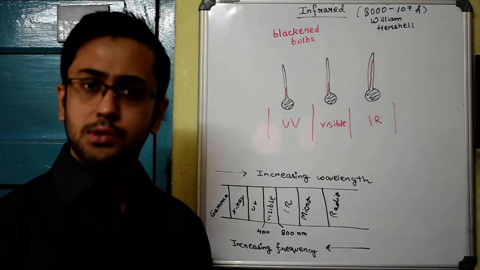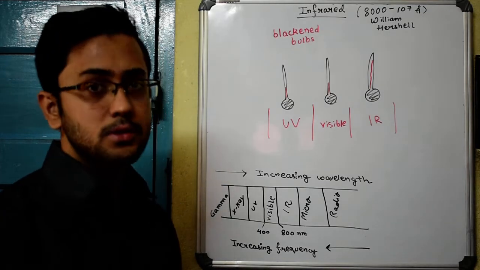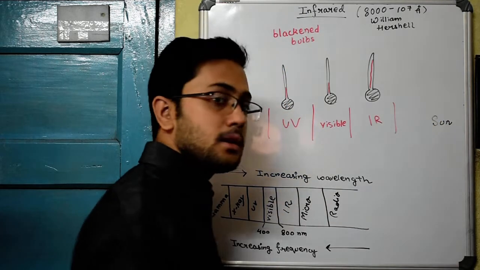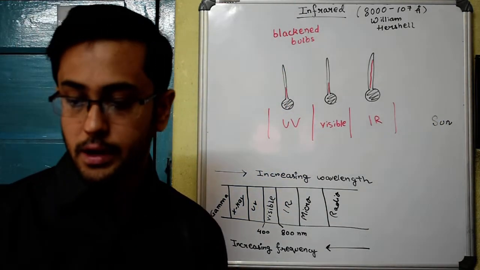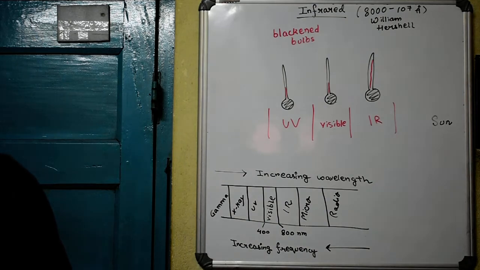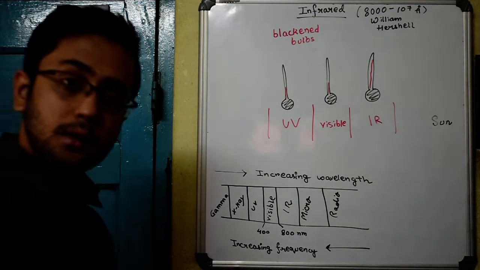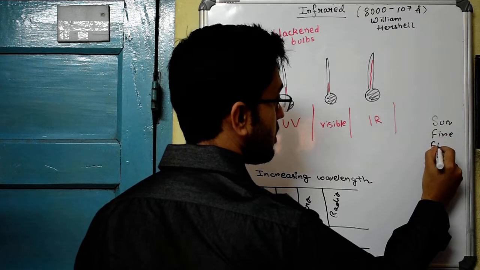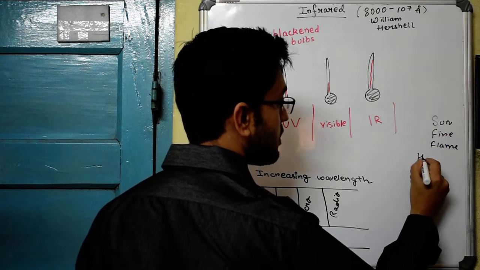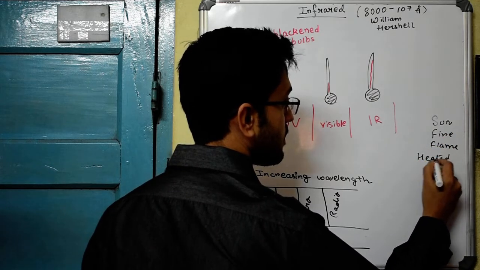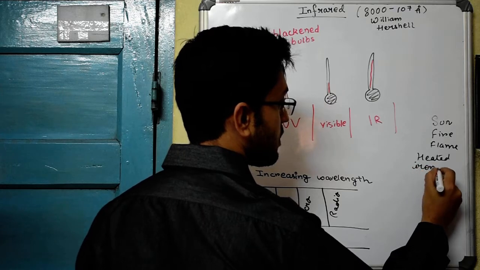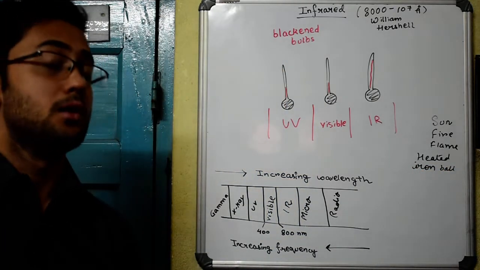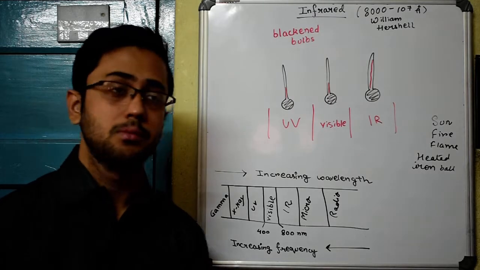And what are the sources of infrared? Well, one of the sources that remains the same is again the sun. Sun is one of the sources of the infrared spectrum. As for the other sources, well, fire, flame, heated iron ball. These are the other sources of the infrared spectrum.